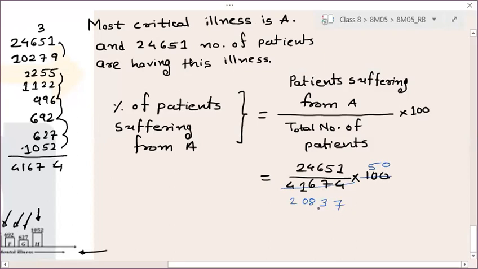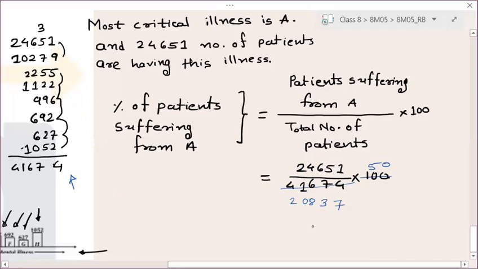So 3 plus 2 is 5, 8 plus 7 is 15. No, we cannot divide by 3. Okay. Here it is 24651. No, 41674. It should be 41674. Check again your answer, Nishka. 41671 is not. Okay. So now here, do we have any common factor or do we need to divide this directly? So we cannot divide by 3 or 5. Next we have to check for 7. 7 3s are 21, then 36, 7 5s are 35, 15, 7 2s are 14. No, we cannot divide by 7. So let us go directly.